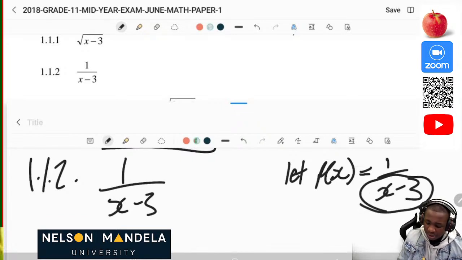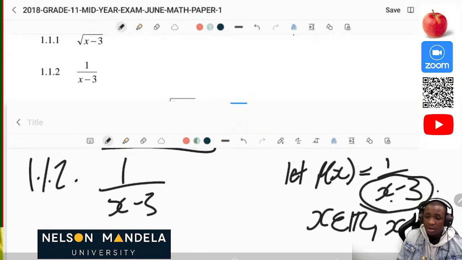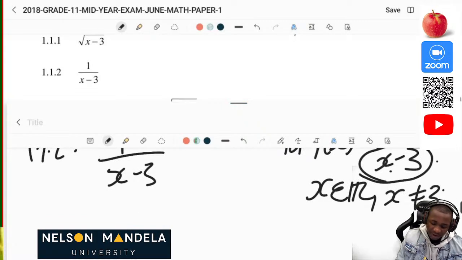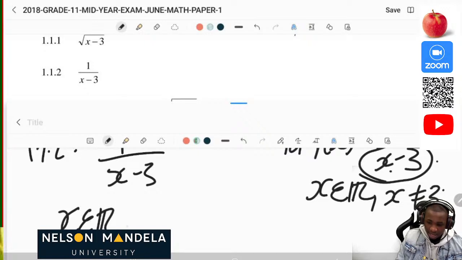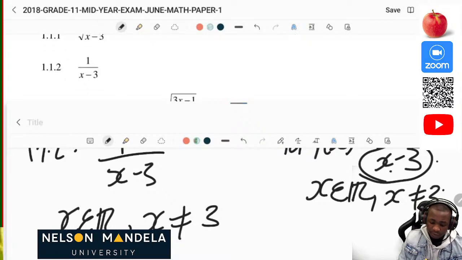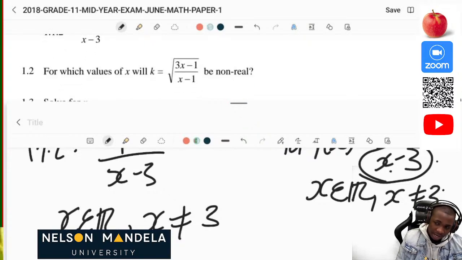So what do we say? We always say that x is an element of real numbers, where x will not be equal to 3. So you equate the denominator to 0, then after that it must not be equal to 3. So definitely this expression will be defined only if x is an element of real numbers and x is not equal to 3. Then after that you have your 1 mark. Okay, that's that, and we are happy.